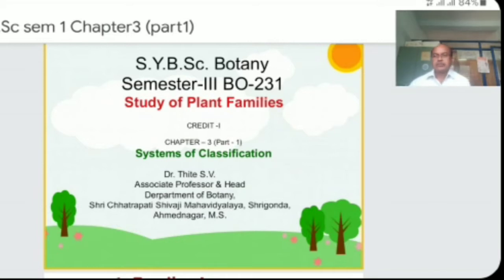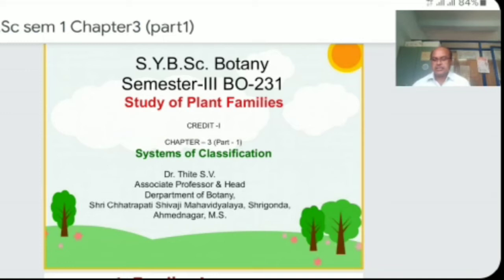Today we are going to start chapter number 3, Study of Plant Families. In this chapter, we are studying nearly 8 families. Out of these, the first family is Annonaceae, also called the custard apple family.